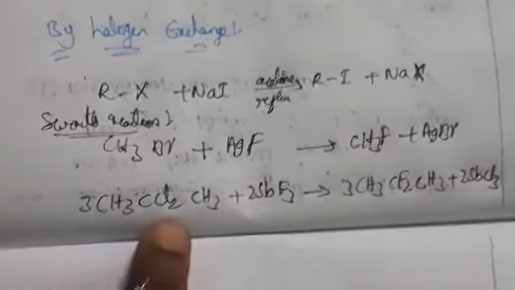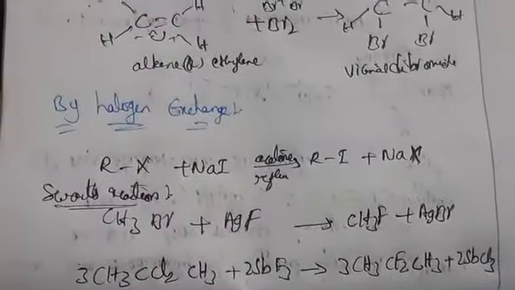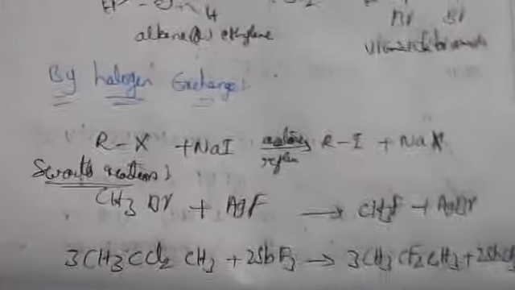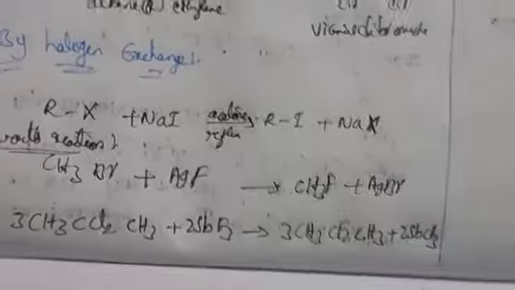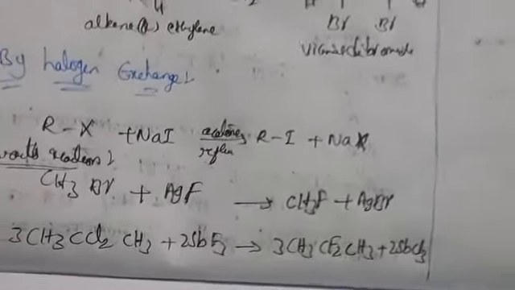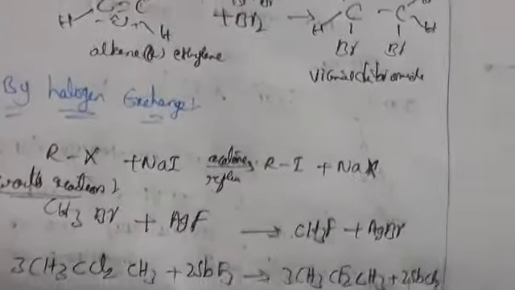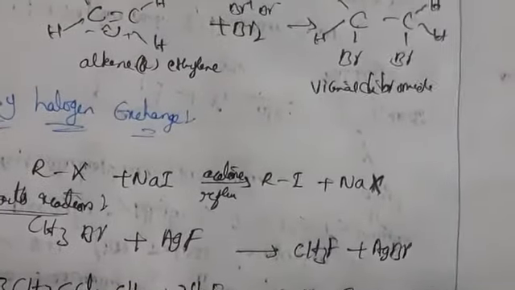Okay. So this is also one of the preparations. So these are the preparations of haloalkanes or alkyl halides. In aromatic also we have seen. So these are general preparations. In the next class we can see the properties of the haloalkanes, that is physical properties and chemical properties.